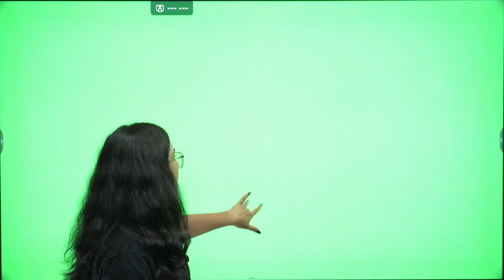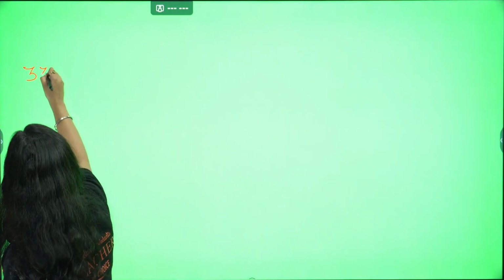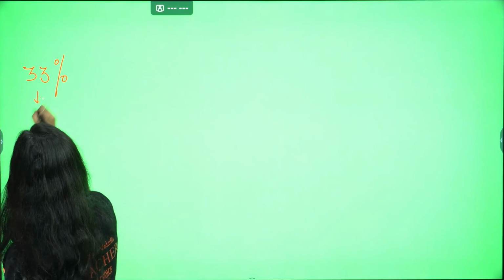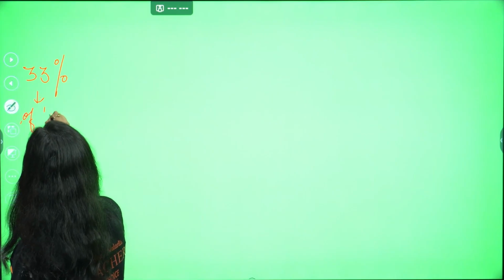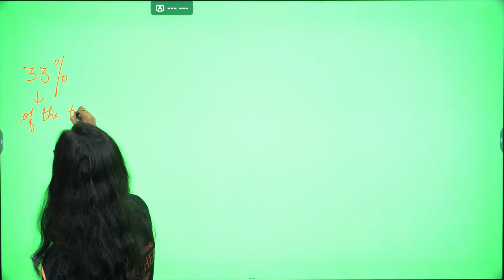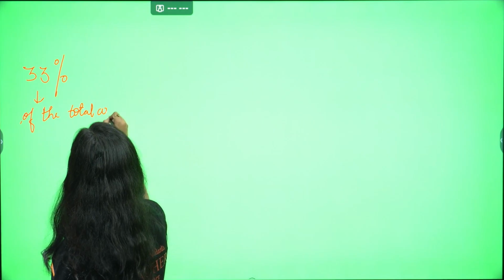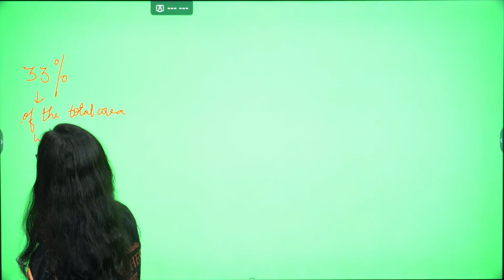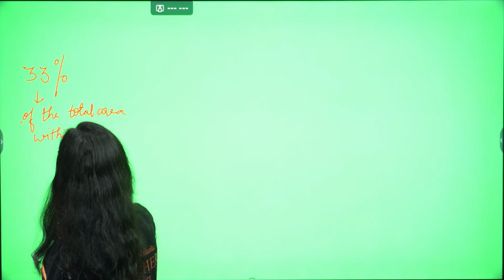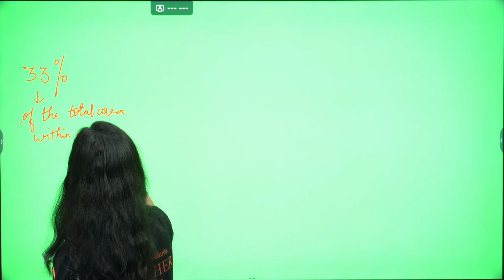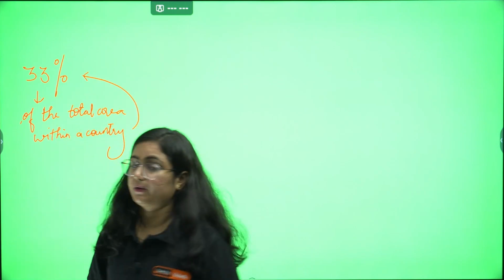Now, let us talk about the distribution in depth, because we have discussed in our last chapter that the forest department says that 33% of the total area within a country should come under forest reserves.